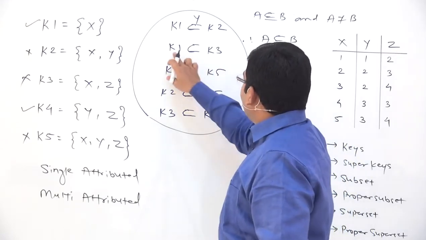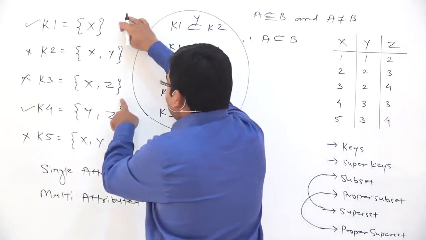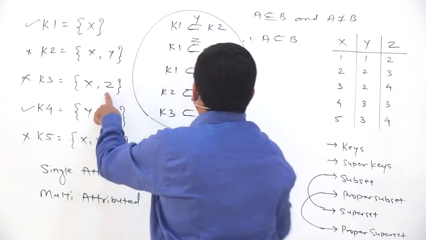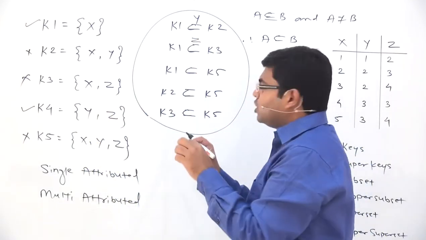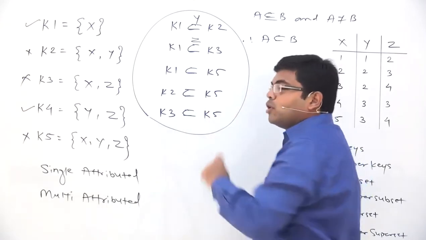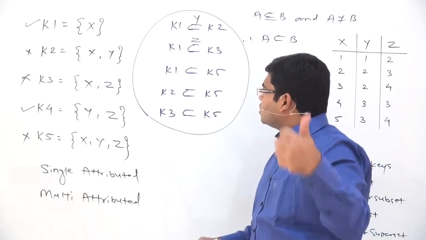Similarly, there is a gap between K1 and K3, and the gap between K1 and K3 is because of attribute Z. So K3 has got a redundant attribute called Z, therefore K3 is not minimal, and therefore K3 cannot be called a key, K3 can be called a super key.